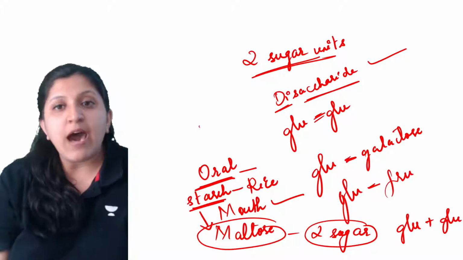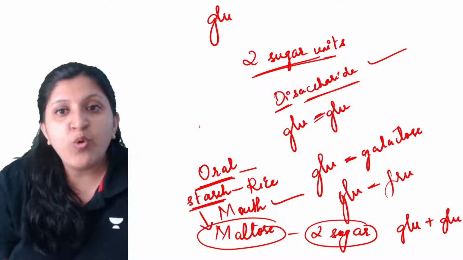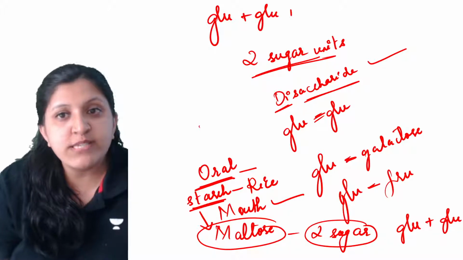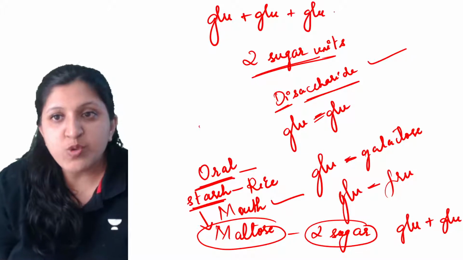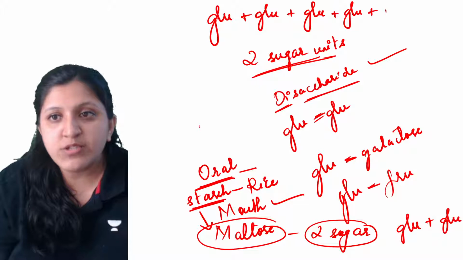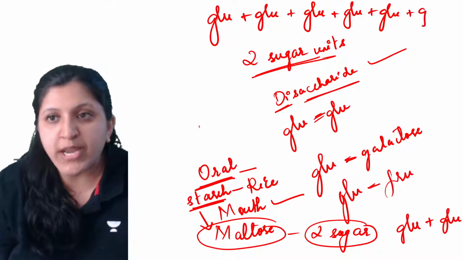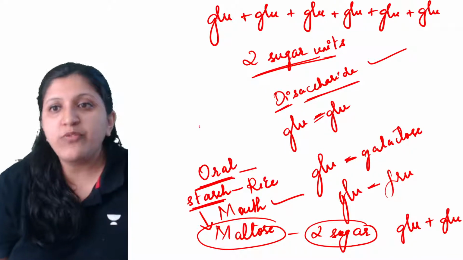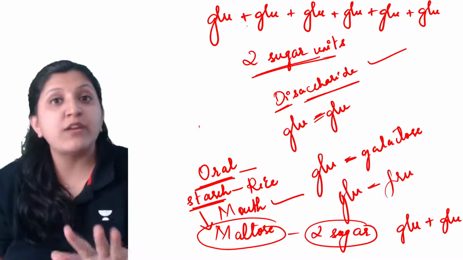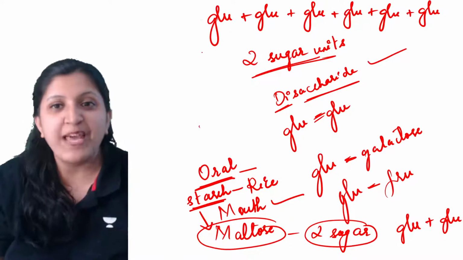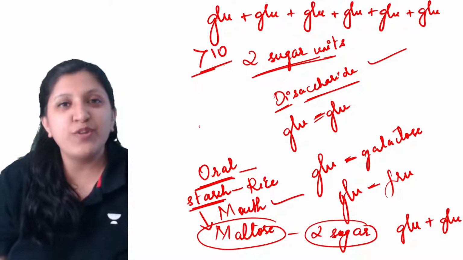When we mention starch, more than 10 units of glucose are there in a starch. Let me just draw it like this. 1 2 3 4 5 6. I'm just writing 6, but 6 are not there. More than 10 units of glucose are there.